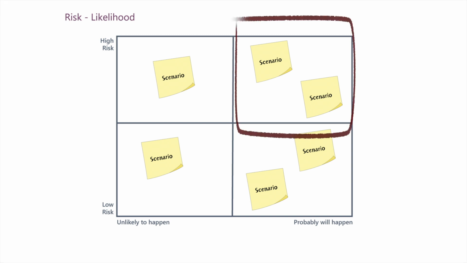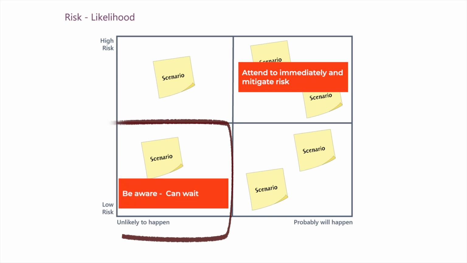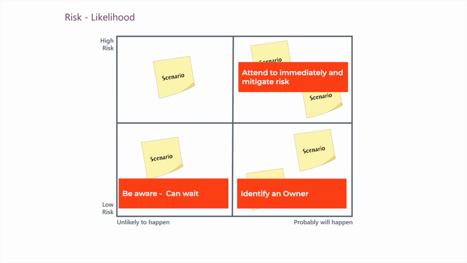Scenarios in the high risk, high likelihood quadrant demand immediate attention and mitigation strategies. Those in the low risk, low likelihood quadrant may require less immediate action. Use this analysis to prioritise your focus and resources. For each quadrant, develop appropriate strategies.